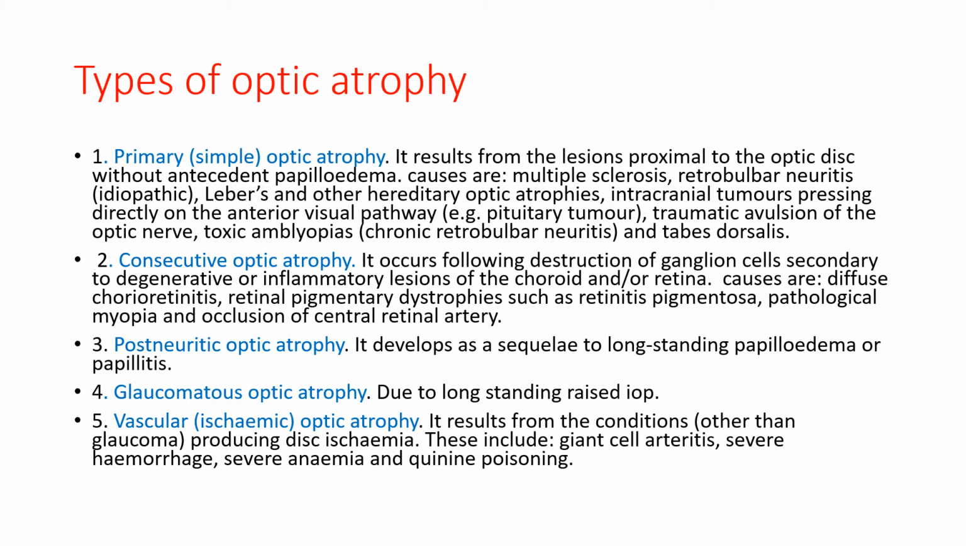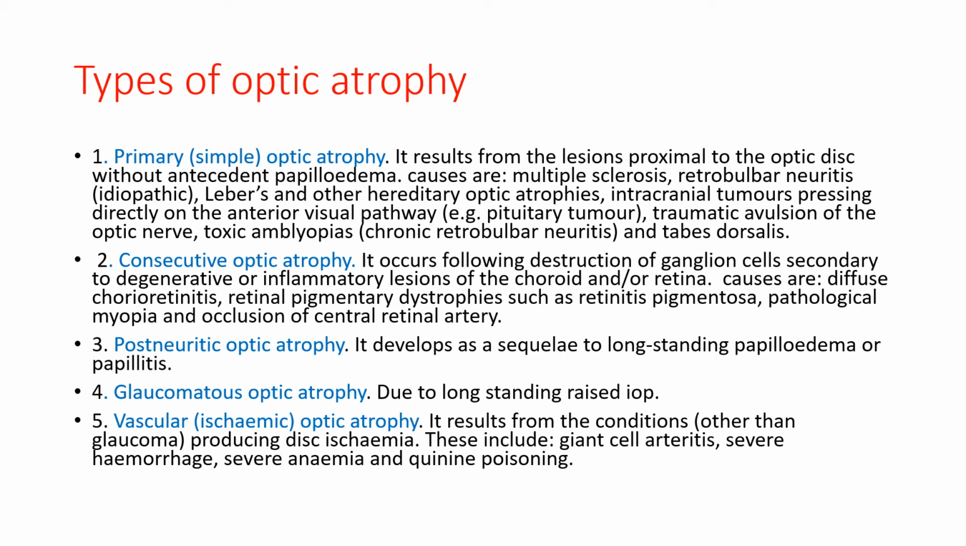Now, consecutive optic atrophy. The name itself indicates consecutive, meaning as a consequence of something. It occurs following destruction of ganglion cells secondary to degenerative or inflammatory lesions of the choroid or retina. Causes are diffuse chorioretinitis, retinal pigmentary dystrophy such as retinitis pigmentosa, pathological myopia, and occlusion of the central retinal artery.